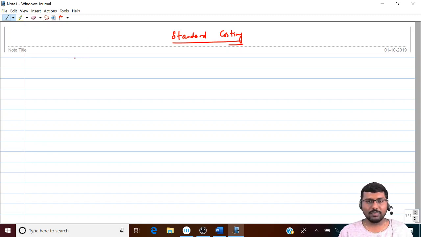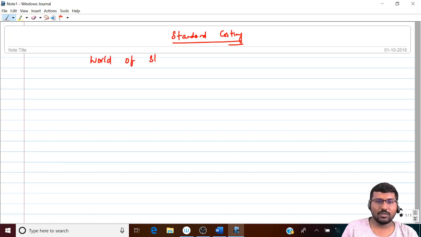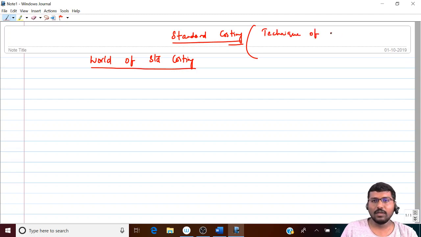First of all, let's start with the basics of this particular chapter. You write along with me, okay? World of standard costing. Now, before we get to that, we know a small basics. I mean, you should be knowing it. It is nothing but a technique of costing, correct? Marginal costing, standard costing, budgeting and budgetary control. All these are techniques of costing.